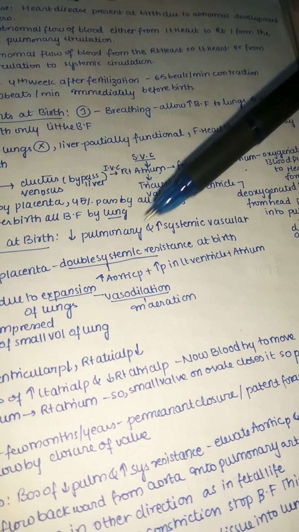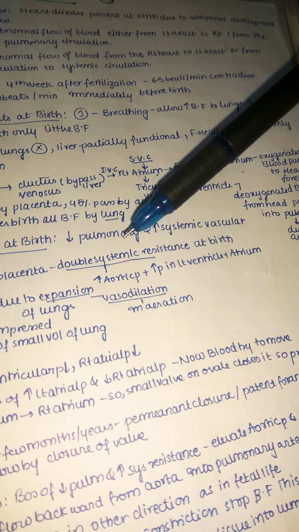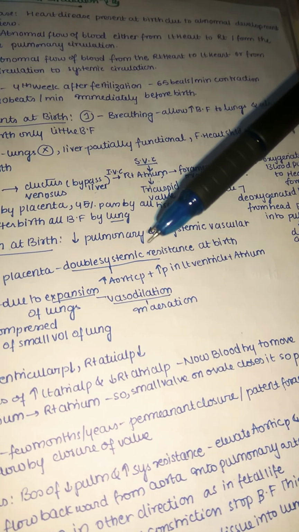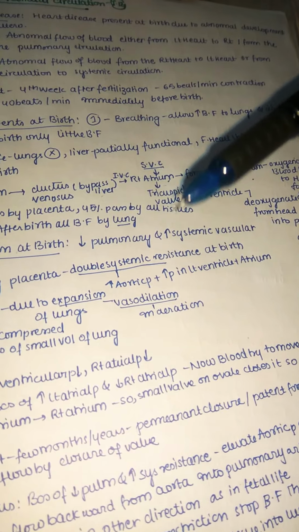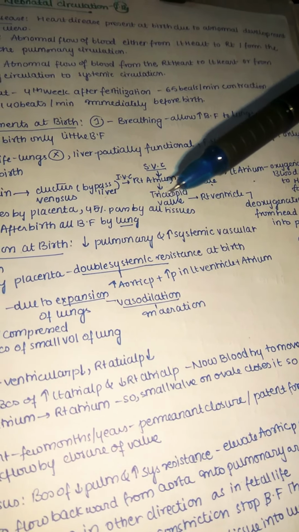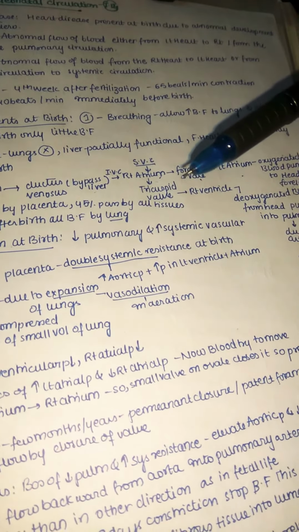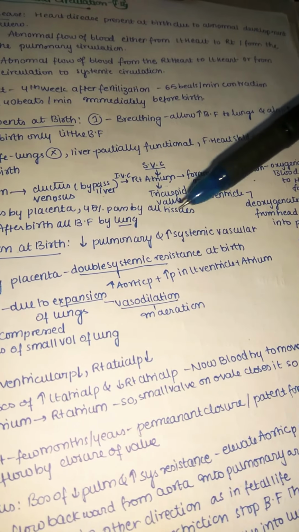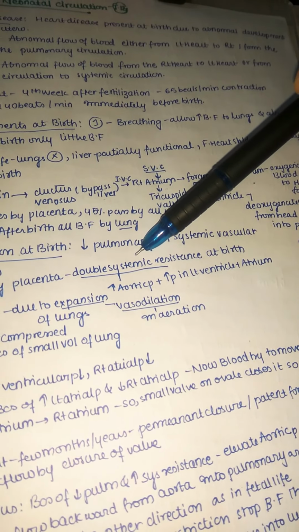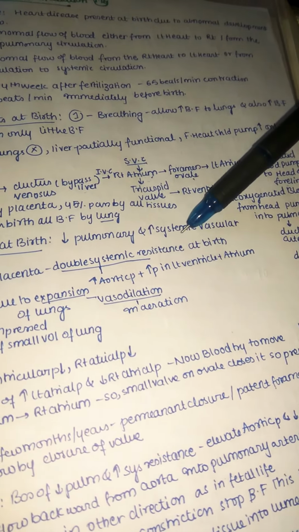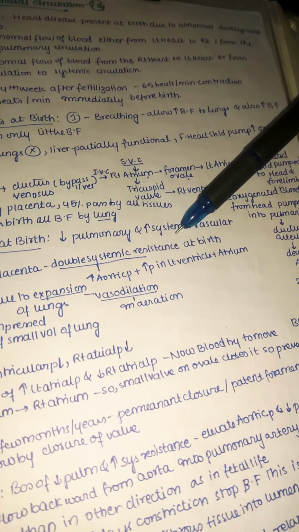You can see here, in pulmonary circulation, as birth has taken place, the blood flow is very high to the pulmonary. Whenever there is high blood flow, there is low resistance. So that's why there is low resistance in pulmonary circulation. Whereas in systemic circulation, the blood has not yet entered, so it has high resistance.